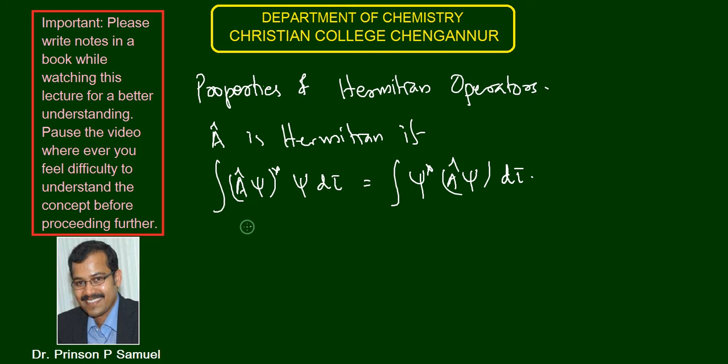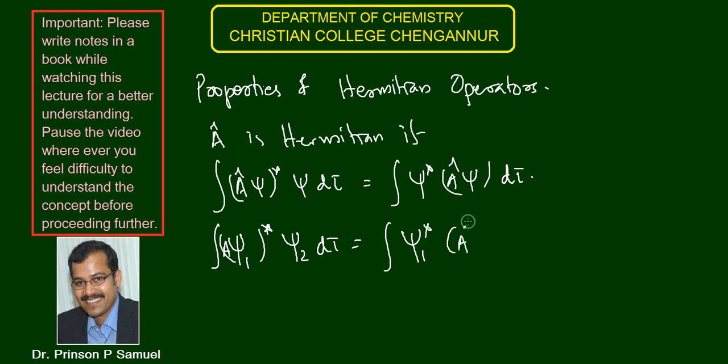And now suppose that there are two eigenfunctions for the operator A cap. In that case, we can say that the integral of A cap psi 1 star psi 2 d tau is equal to the integral of psi 1 star A cap psi 2 d tau.